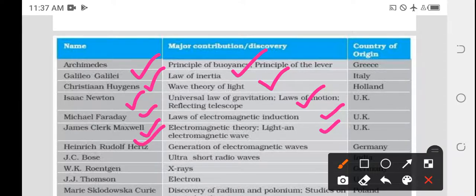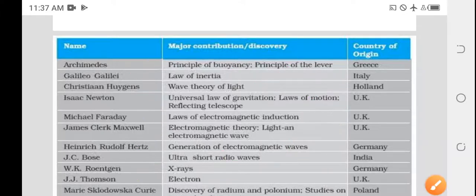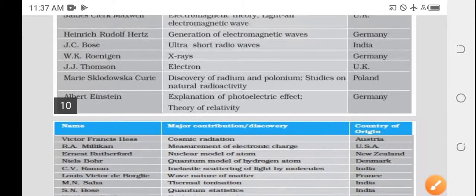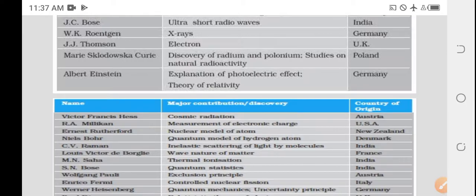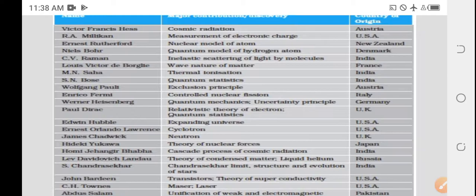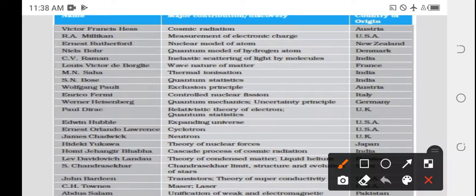Hertz, generation of electromagnetic waves. Bose, radio waves. Röntgen, X-rays. Thomson, electrons. Albert Einstein, explanation of the photoelectric effect, that means the theory of relativity. Like that, scientists have contributed many things to the world, mainly based on physics. You can see this later. And one more most important thing is C.V. Raman. He is from India. He received the Nobel Prize in 1930 for his invention of the Raman effect.